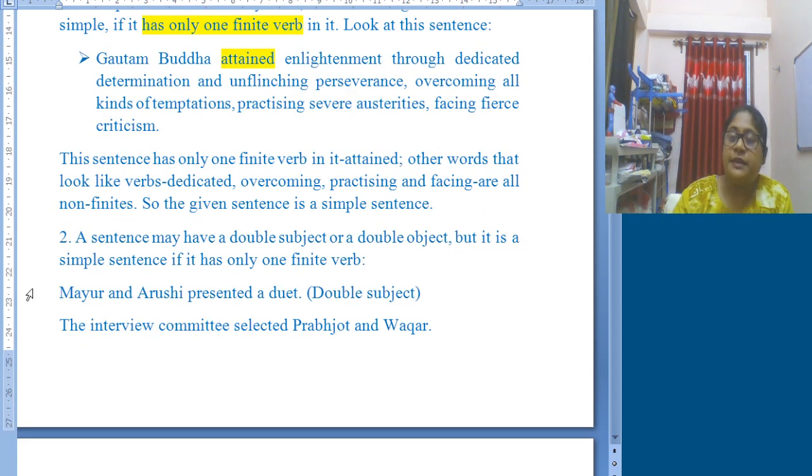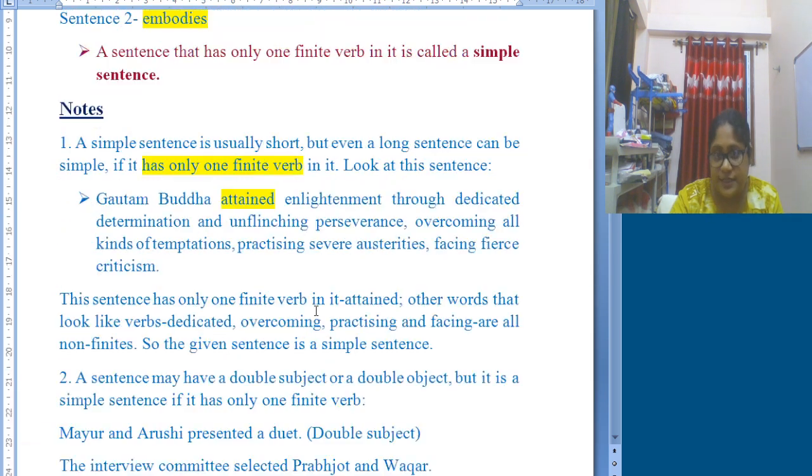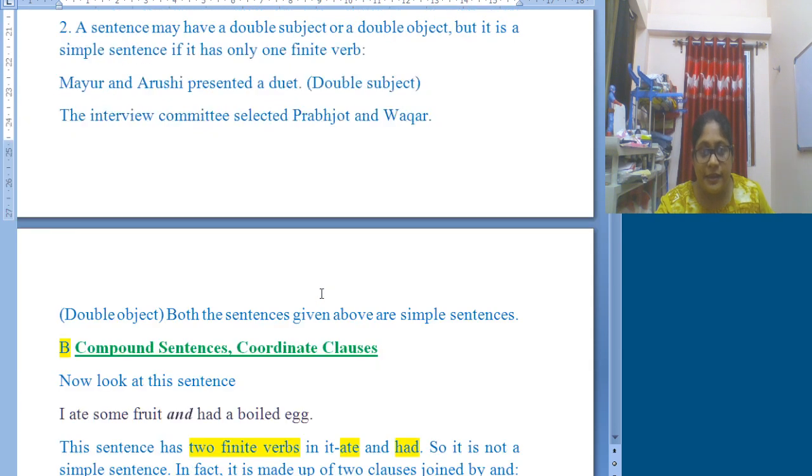Sometimes in a simple sentence you may find two subjects, but the finite verb will be only one. Like here you can see, Mayur and Arushi presented a duet. So presented is the finite verb here, though we find two subjects. Double subjects. So this is the case for a simple sentence. I hope all of you have understood this. Just go through the study material provided. You will definitely get it clear.